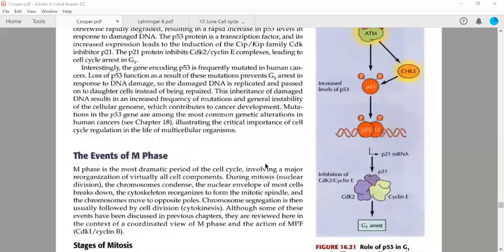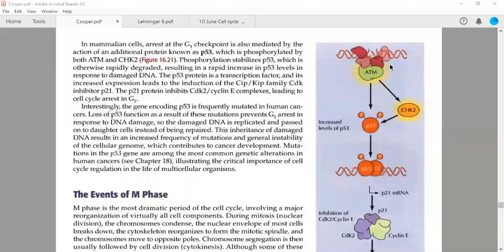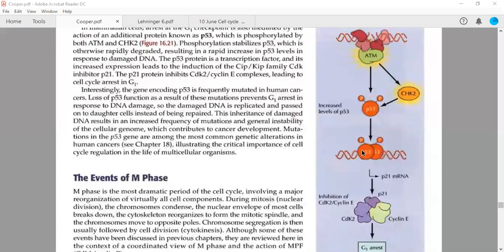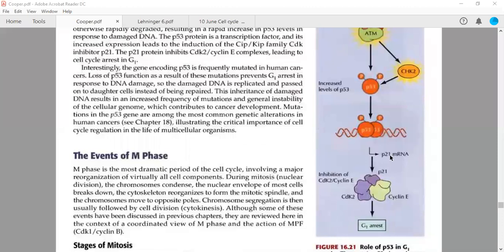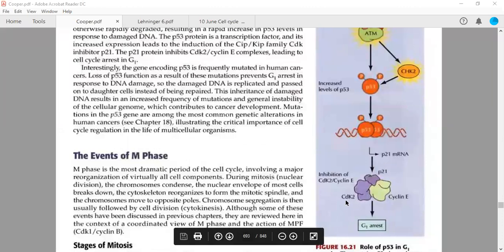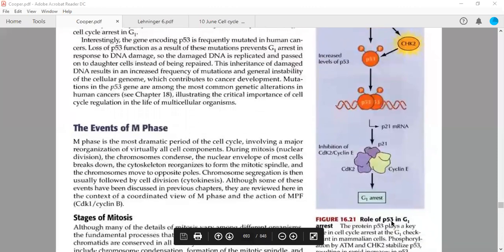Okay, so now it is given here that if this is a double strand break, it will activate either directly by ATM, or this checkpoint kinase 2 will be able to activate your P53 by phosphorylating it. They are able to stabilize P53, and this P53 is forming a dimer and will bind to your double strand breaks. Forming a dimer and will lead to the transcription of P21 mRNA. This P21 is acting as an inhibitor of CDK2 cyclin E complex during late G1. So the G1 arrest of cell cycle will take place.